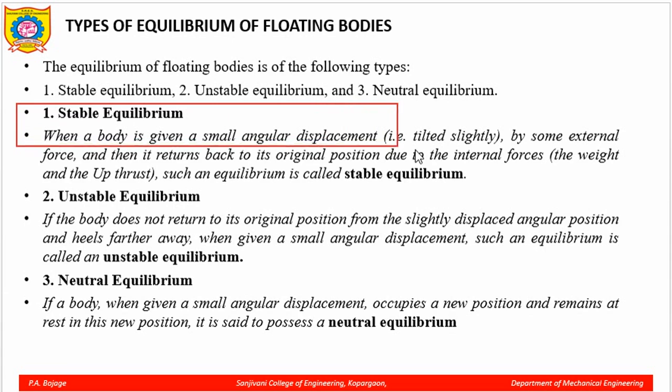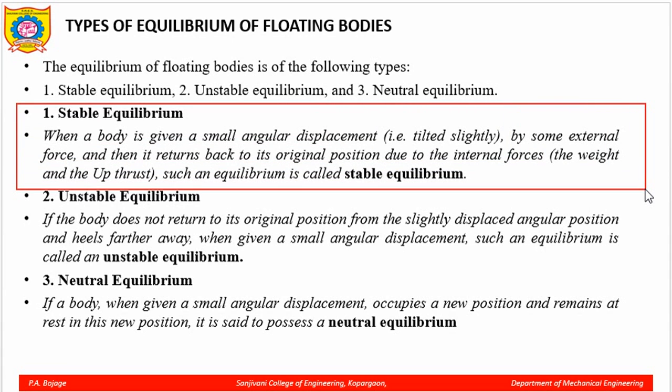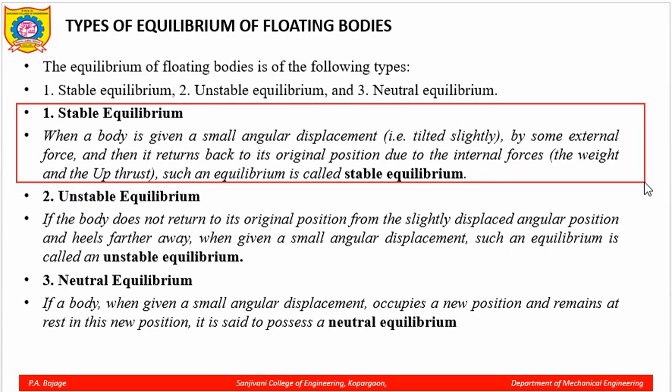Stable equilibrium: when the body is given a small angular displacement or tilted slightly by some external force, and it returns to its original position due to the internal forces. Now, which are these internal forces? The weight and the upward thrust. Such a condition is called the stable equilibrium condition.